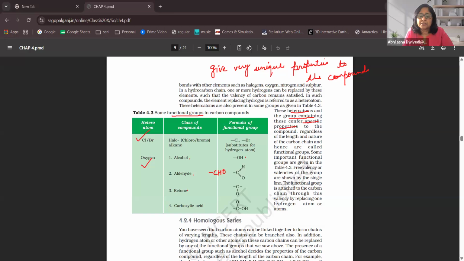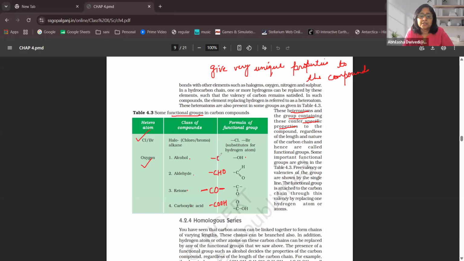Because here you can see the bonds in detail: a double bond with oxygen and one bond with hydrogen. Ketone you can also write as CO like this, and this is not carbon monoxide. This is ketone. And COOH you can write like this also.